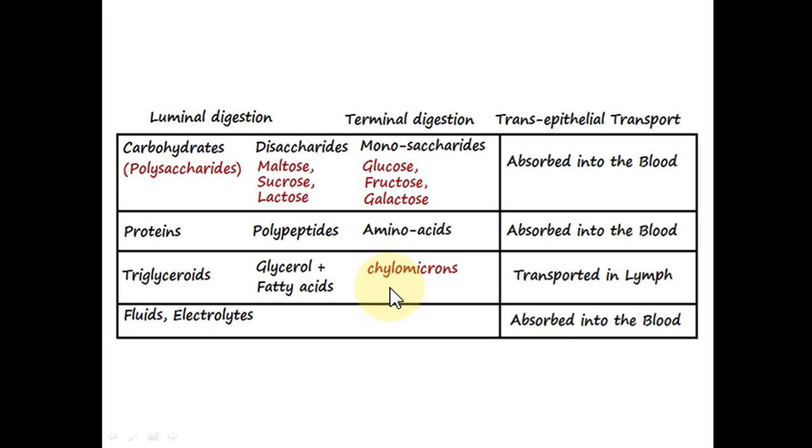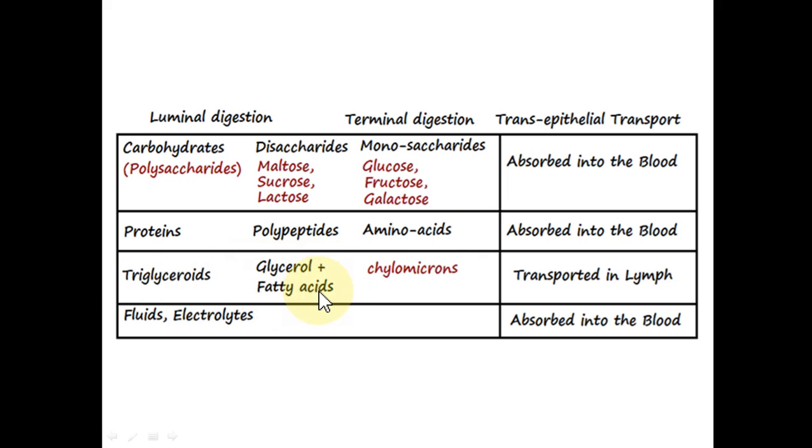The digestion of the fat is a little different. We know that fats are not soluble in water, so the bile secreted by the gallbladder and liver causes emulsification of fats. And then the pancreatic lipase causes breakdown of the fats, mainly triglycerides, into glycerol and 3 fatty acids.